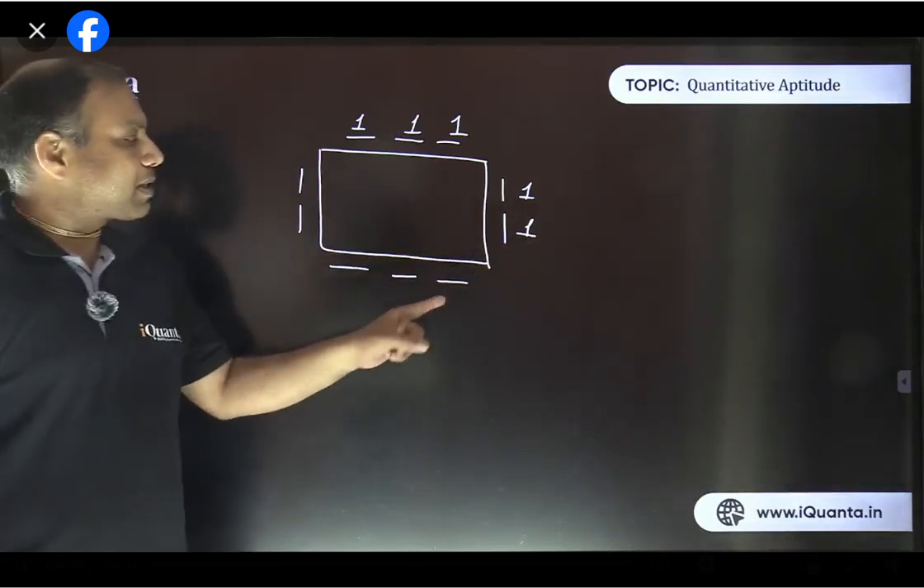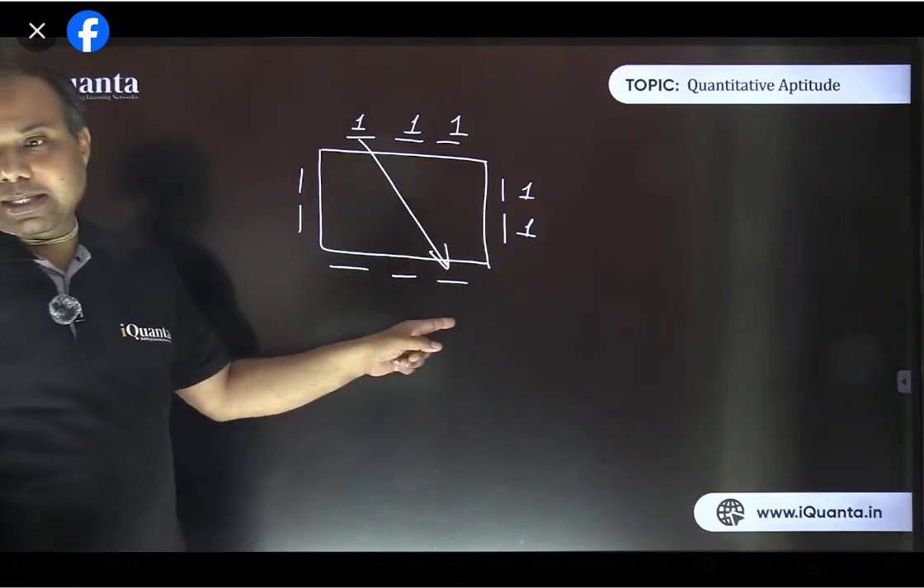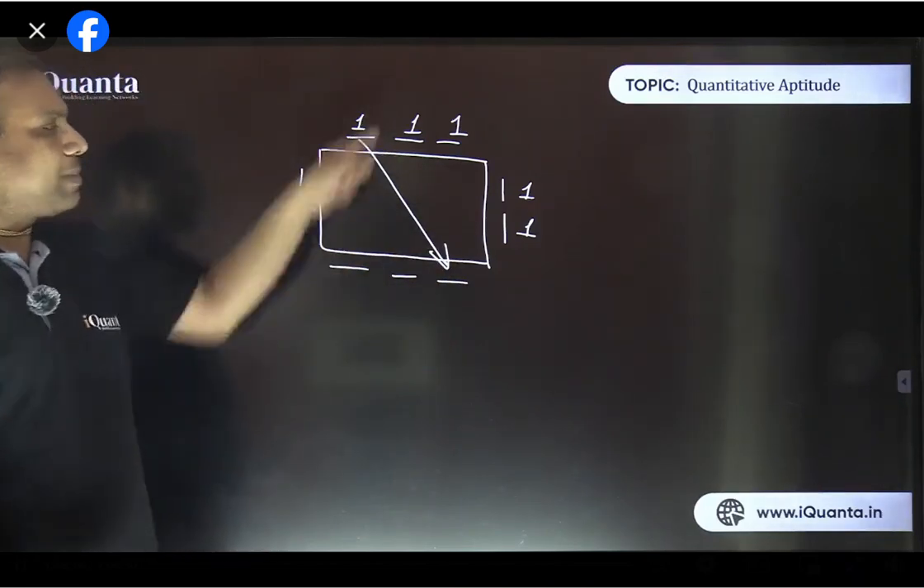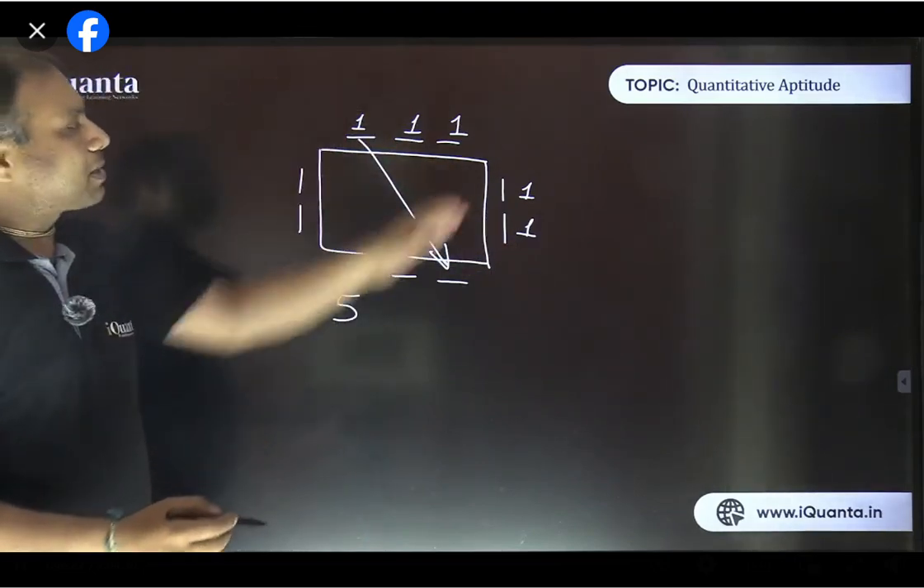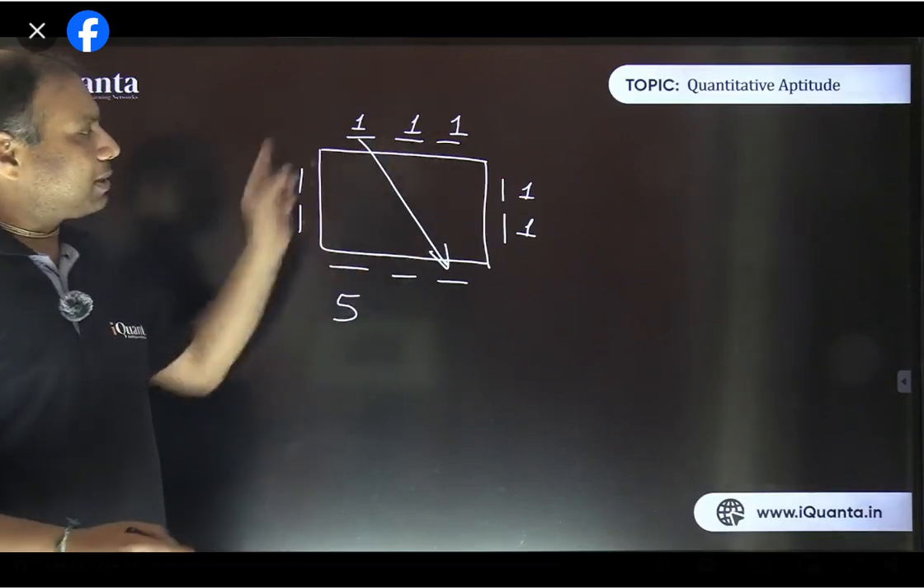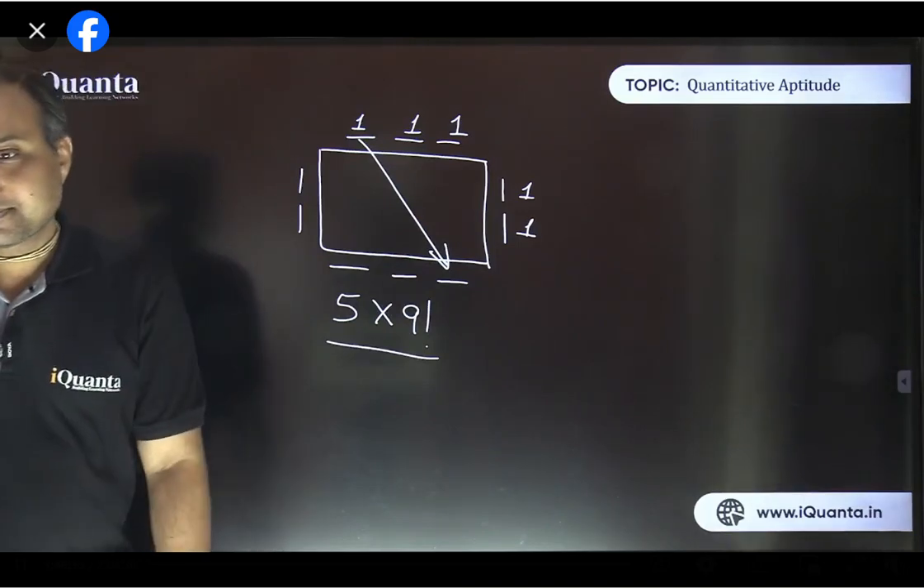But if I make the first person sit here, it will be the same as that of this one, isn't it? If I make the first person sit here, that will be the same. So there are 5 different ways in which the first person can be seated. So if 10 persons are to be seated around this rectangular table, the number of ways are 5 into 9 factorial. That's it.